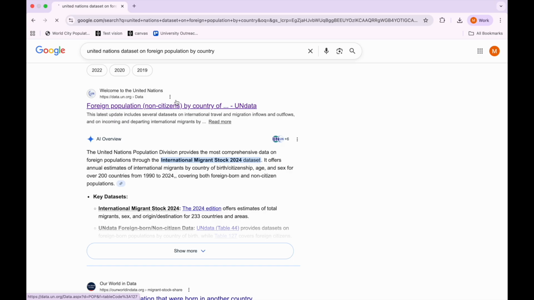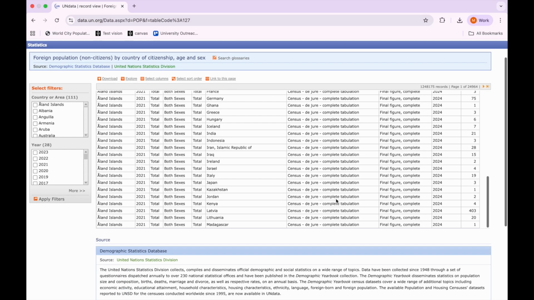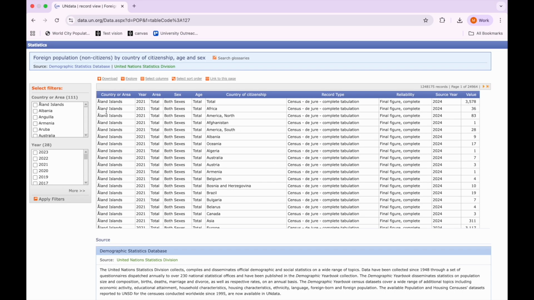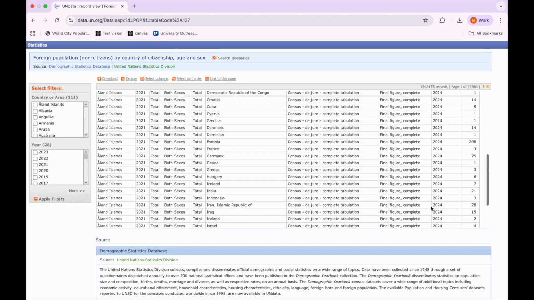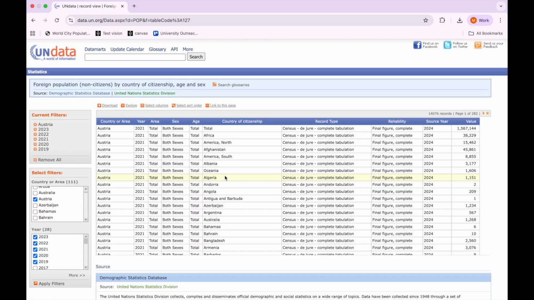What's nice about the UN data is they already have the data processed, so you can take a look. I'm not sure where these islands are, but you could see where everyone is from that's a foreigner in that country. But let's go ahead and check out Austria. I currently live in Austria, and I'm a German national, so I'm not a citizen of Austria. I'm from Germany, and so this is something that really interests me.